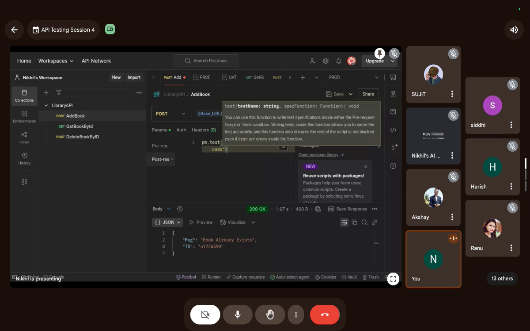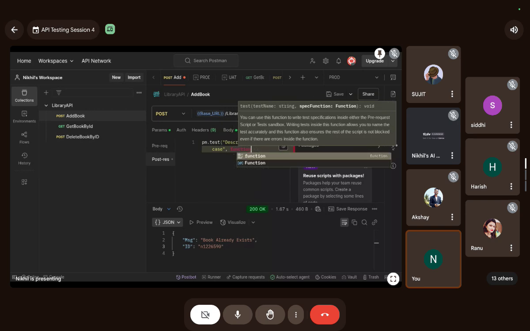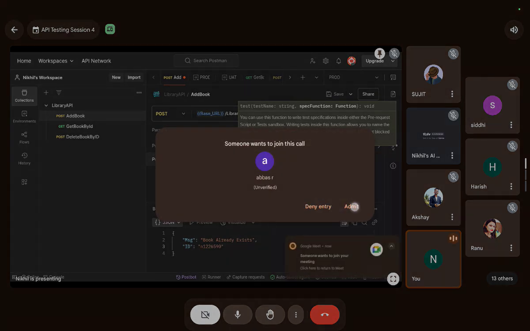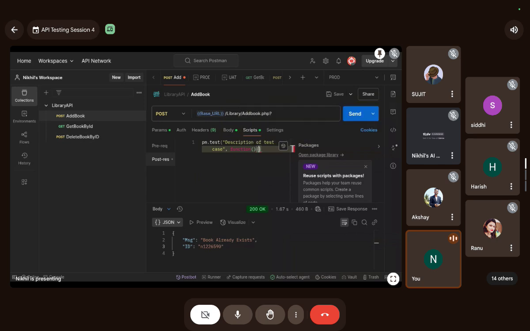Then you put in a comma and write function. As you write function, you make brackets again, and after these you make curly braces. Okay, something is missed, I guess.